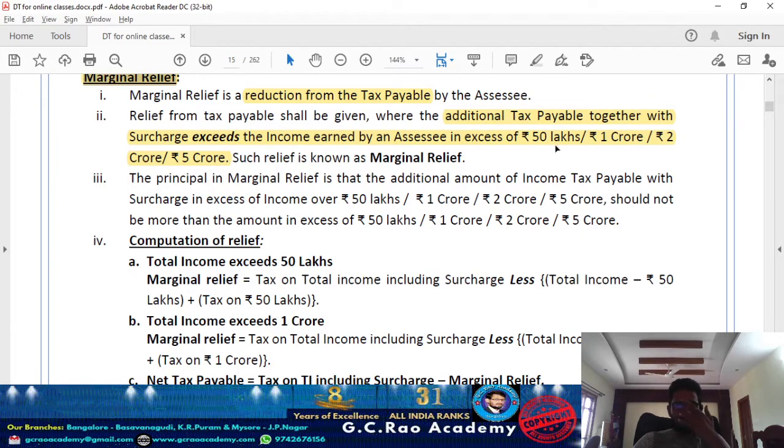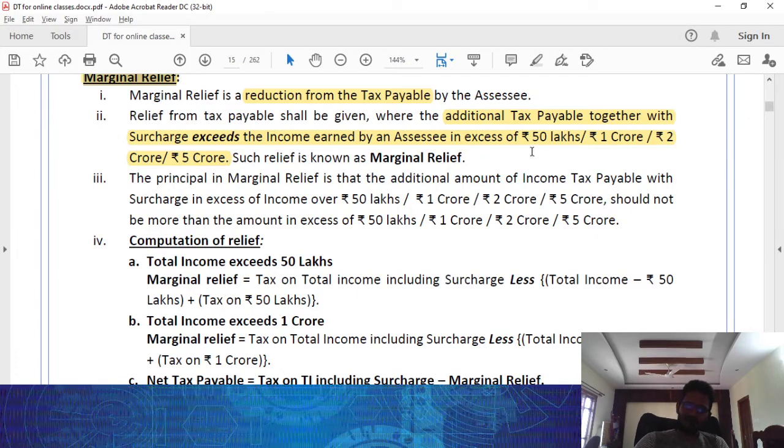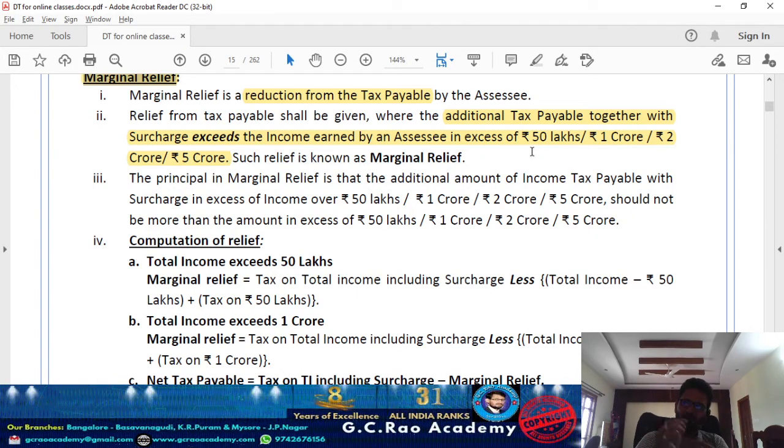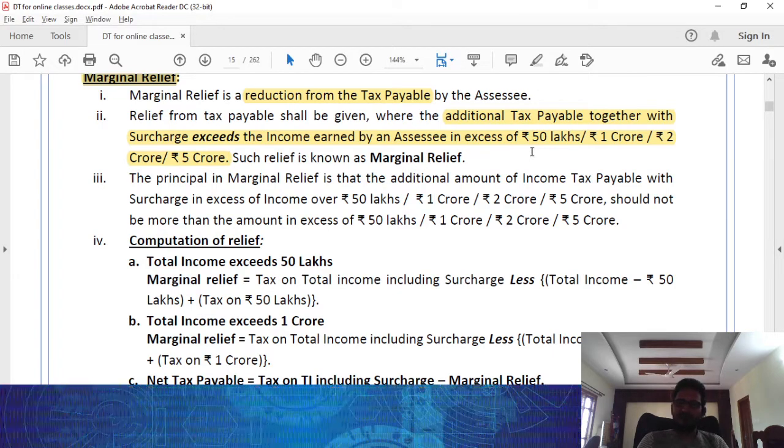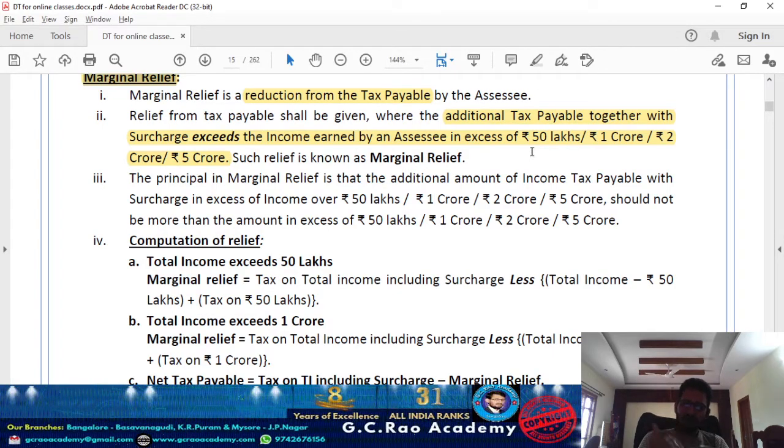Right, Kanna? Sir, different threshold limits: exceeding 50 lakh rupees, exceeding 1 crore, exceeding 2 crore, exceeding 5 crore. Sir, when your total income exceeds the given threshold limit marginally and the additional tax liability on account of that is coming higher than the additional income, then the incremental tax liability minus the additional income, that excess you can claim as a relief, which is known as marginal relief.